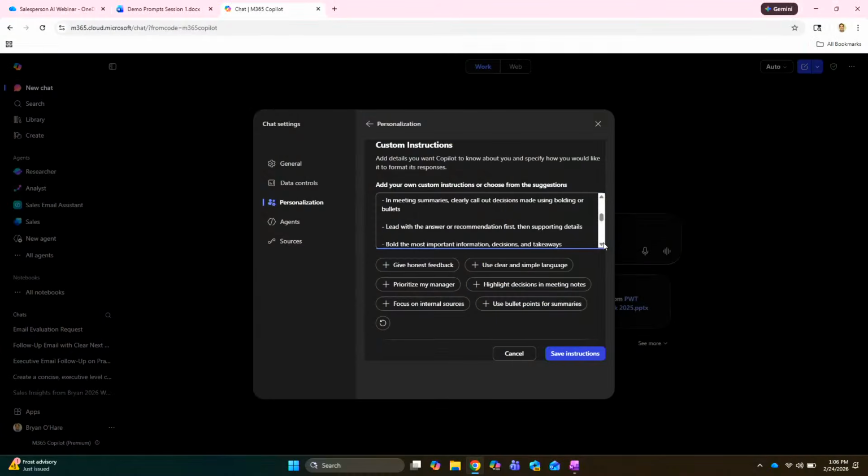Now, below that, this is more for if you're using Copilot internally, for work mode, like what you do. Meeting summaries: clearly call out any calls to action inside those meetings. Let me lead with answers, recommendations first. So it's trying to get that action-based output. And I want to break complex topics into small, numbered steps so I can easily see this. And share clear and truthful feedback. That's an important one also.